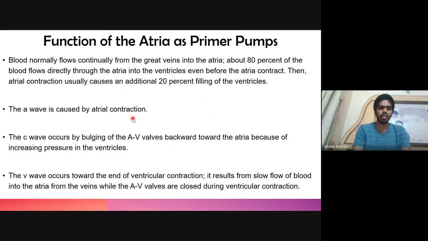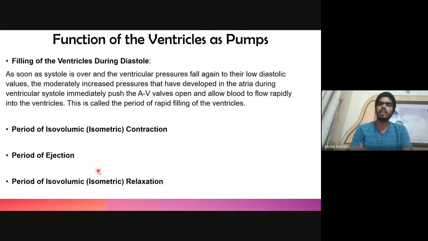In this, because the contraction of the ventricle is complete, the pressure inside the ventricle will decrease, and the pressure inside the aorta is still high. Because of high pressure inside the aorta and very low pressure in the ventricle, the blood will try to flow back, and at that time the semilunar valve will close again. But the atrioventricular valve, that is the bicuspid and tricuspid valve, has not opened yet.